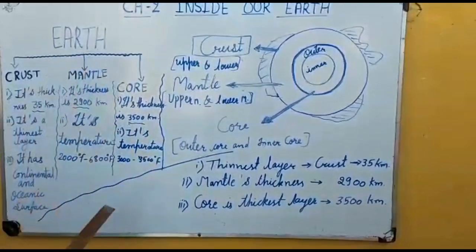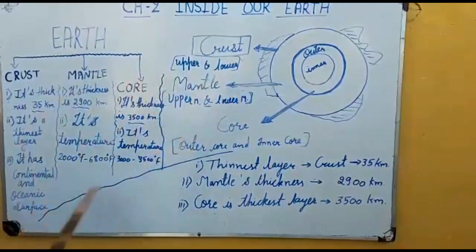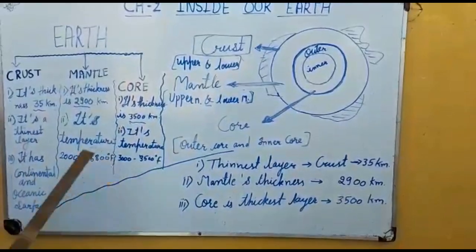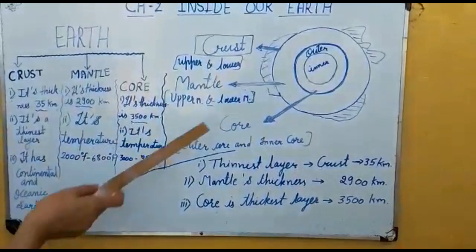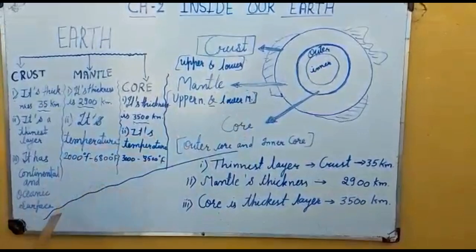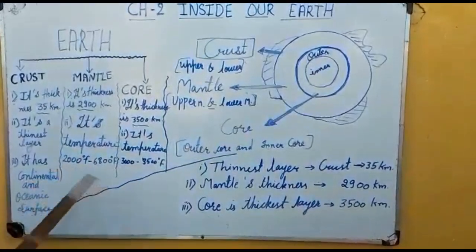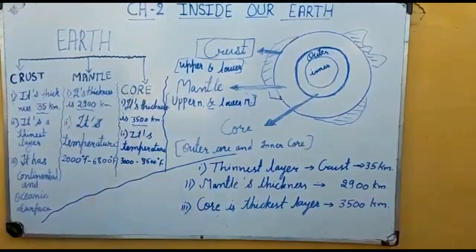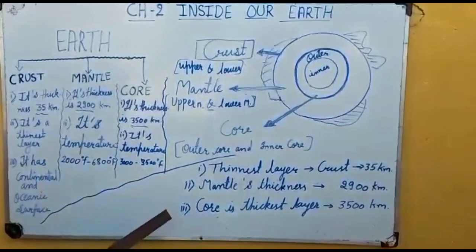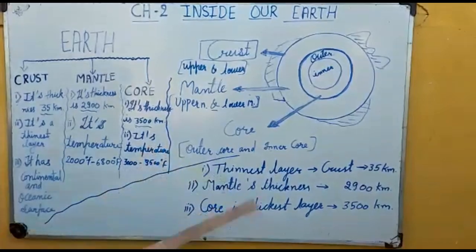But the interesting fact is we cannot go inside the earth. Scientists have only been able to go to a depth of 2.5 miles, not more than that, because of the extreme heat. Different methods and techniques may make it possible in future, but for now it is not more than 2.5 miles. People are not going inside the earth because it is too hot, and there are hot metals and rocks.